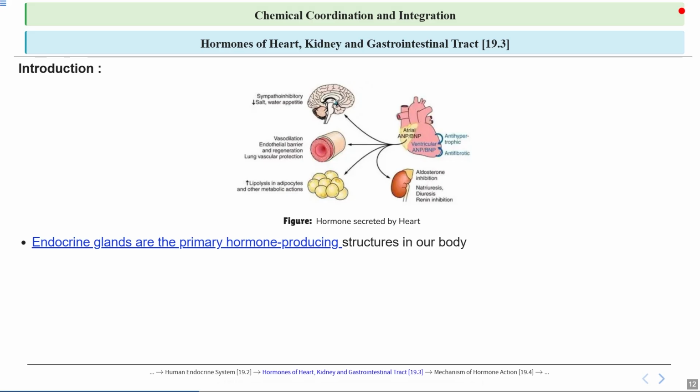So these glands do not have any kind of duct to carry hormones, unlike exocrine glands, and are considered the main structures responsible for hormone production in the body.